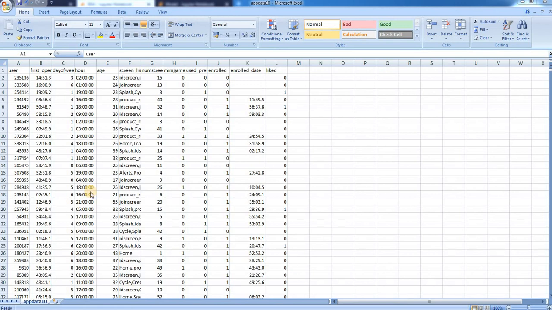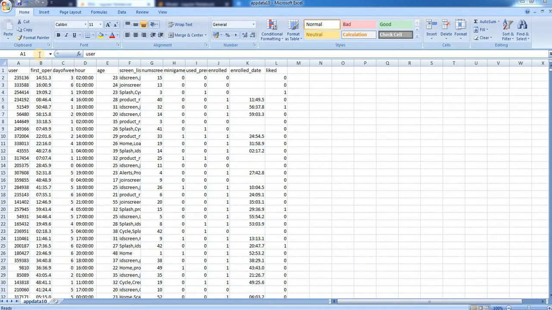This project is known as app behavior analysis. In this project, I needed to analyze the data for a fintech company and create a model which could predict if the users of the app of the fintech company will enroll for the premium membership of the app or not. The datasets which were provided by the fintech company were two.